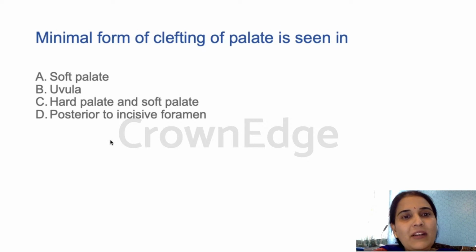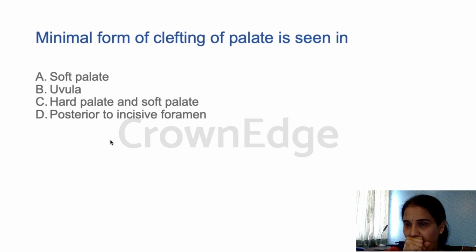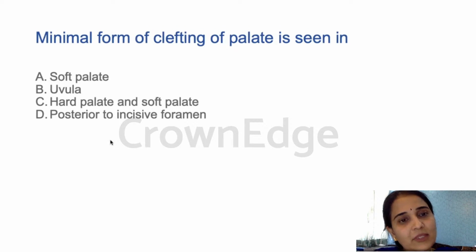Minimal form of clefting of palate is seen in: soft palate, uvula, hard palate and soft palate, or posterior to incisive foramen. Which do you think is the minimal form of clefting? We can have clefting of the entire palate from primary to secondary palate, either in the midline, unilaterally, or bilaterally.